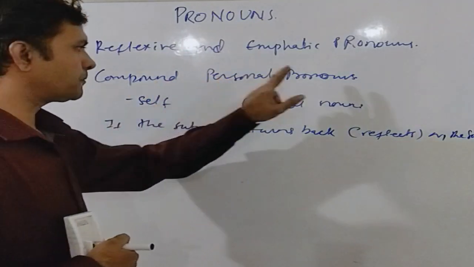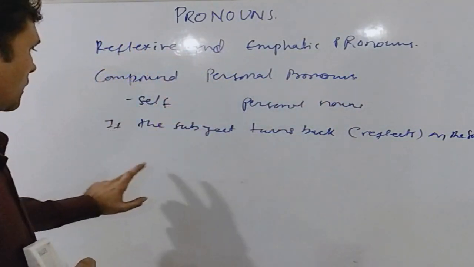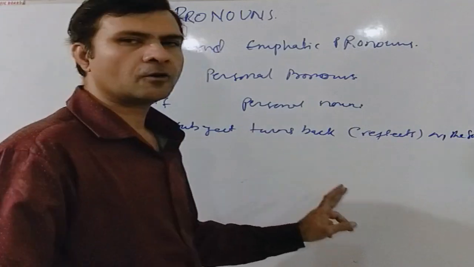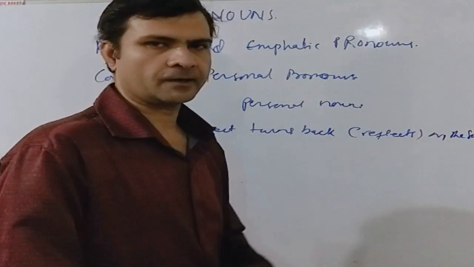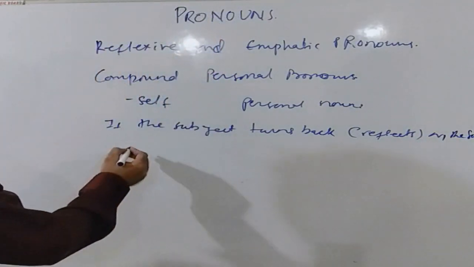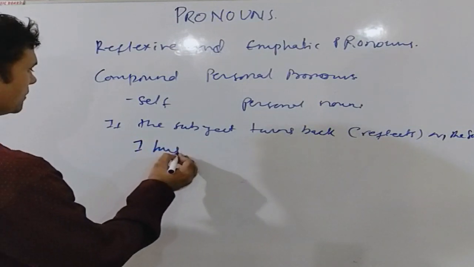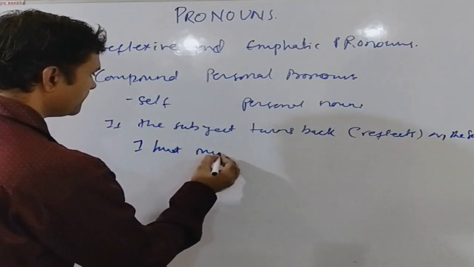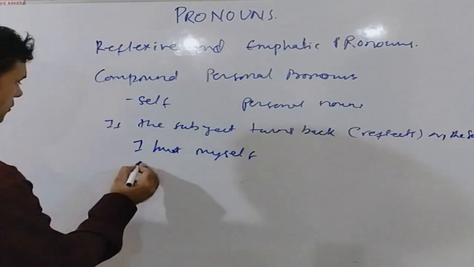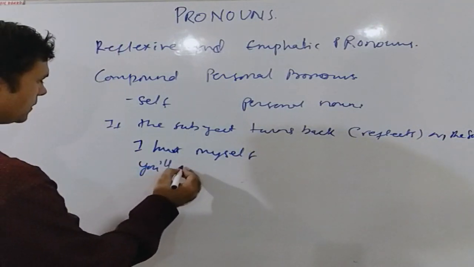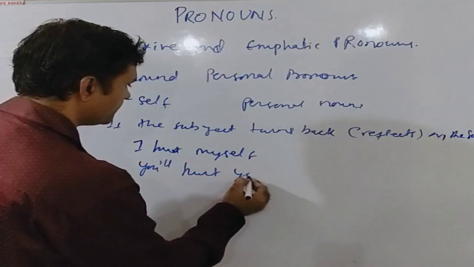Now, a compound personal pronoun is known as a reflexive pronoun if the subject turns back or reflects on the subject. As for example, I hurt myself. You will hurt yourself.